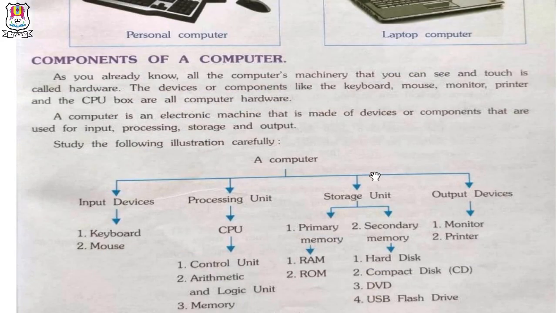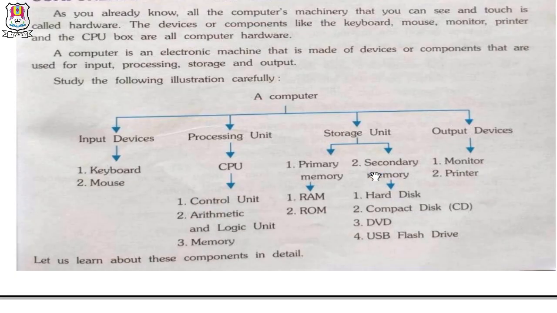Components of a computer. As you already know, all the computer's machinery that you can see and touch is called hardware. The devices or components like the keyboard, mouse, monitor, printer and CPU box are called hardware. A computer is an electronic machine that is made of devices or components that are used for input, processing, storage or output. Study the following carefully.